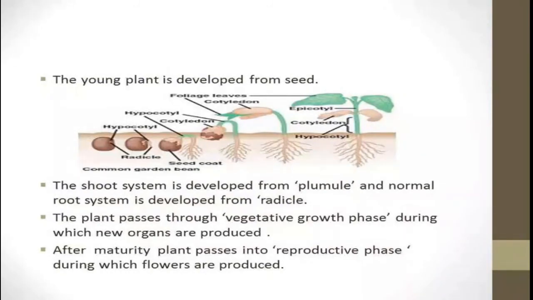After that, when it comes in contact with the moisture content of the soil, the seed swells, the seed coat becomes free, and it germinates. After that, the plumule and radicle are formed, then the root system and the shoot system are developed. After maturity, the plant passes into the reproductive phase, during which the flowers are produced.